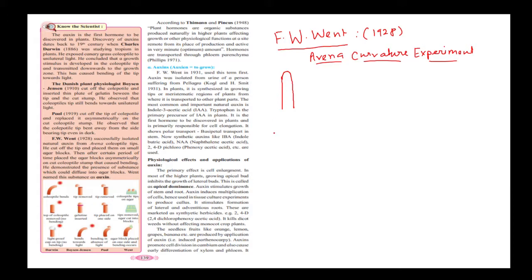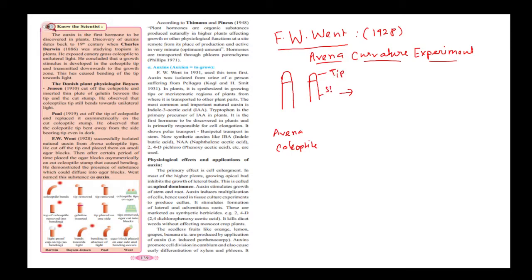So this is an Avena coleoptile plant. There were so many Avena plants, and he cut the apices of them. He cut them, and this is the very tip.